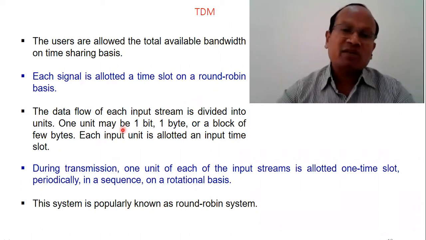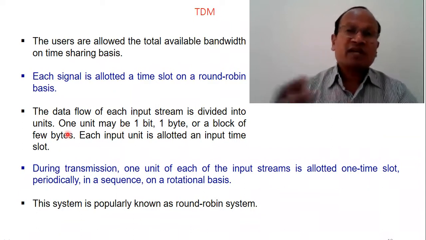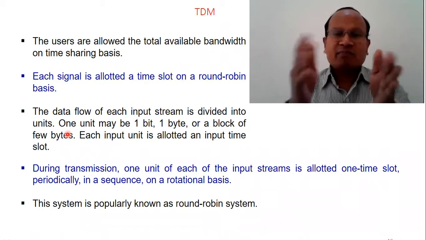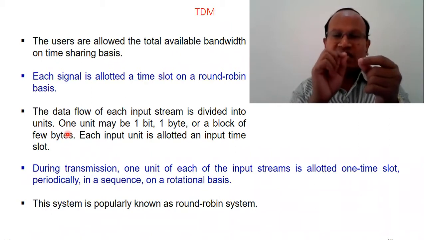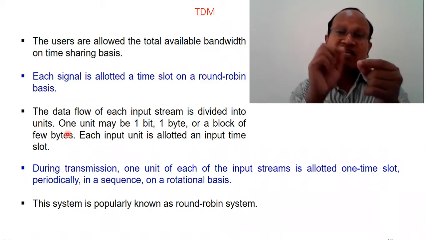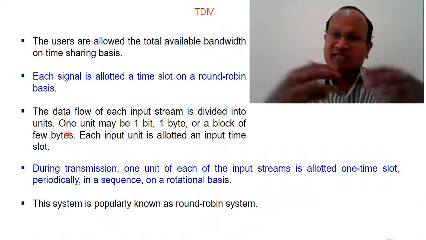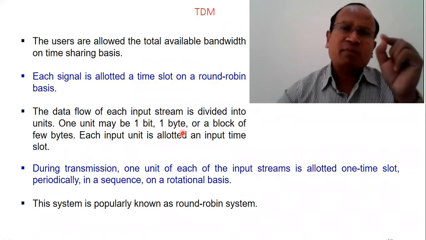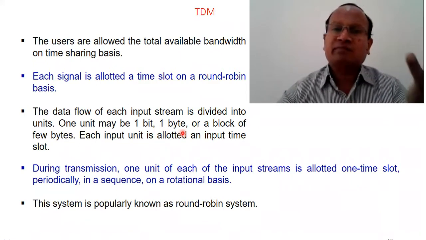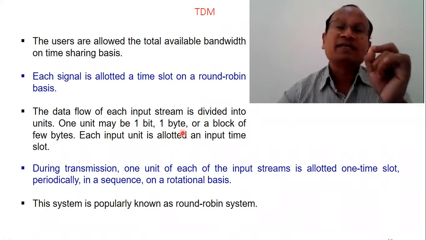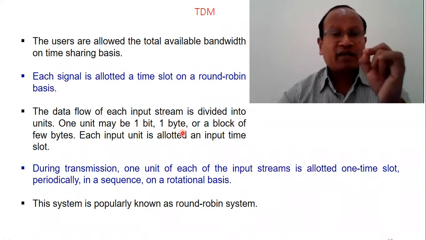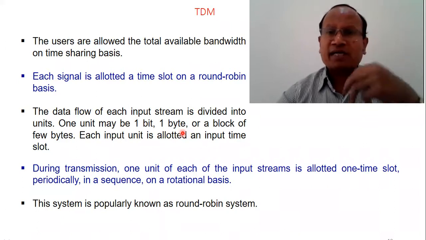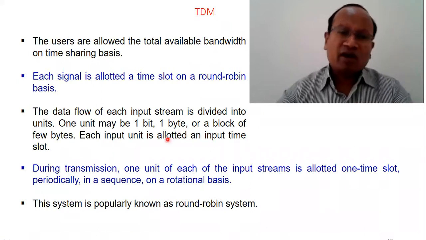The data flow of each input stream is divided into units, right? The entire message will be divided into a number of units. So first the first unit of the first message, then the first unit of the second message, then the first unit of the third message, and so on. The length of a unit may be a bit, a byte or even longer. One message slot is a unit. That unit length may be a few bits, a byte, several bytes or a block of a few bytes.